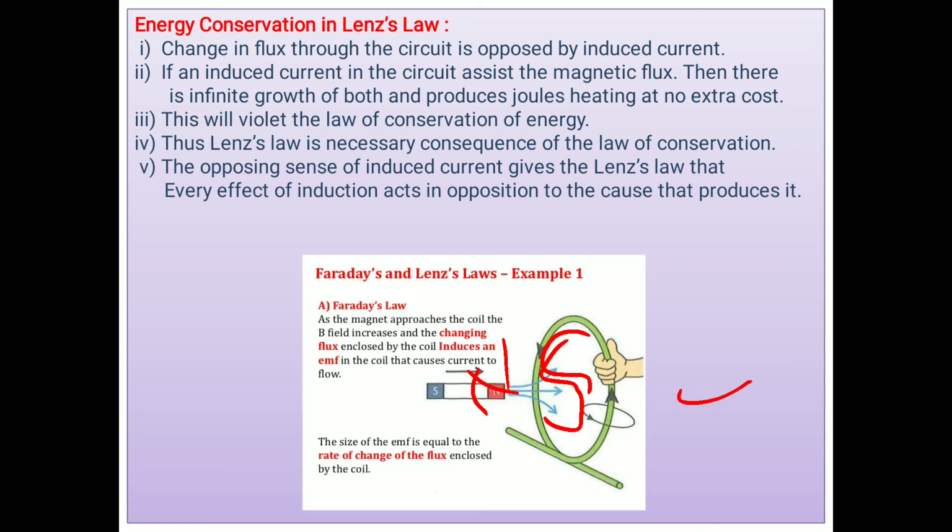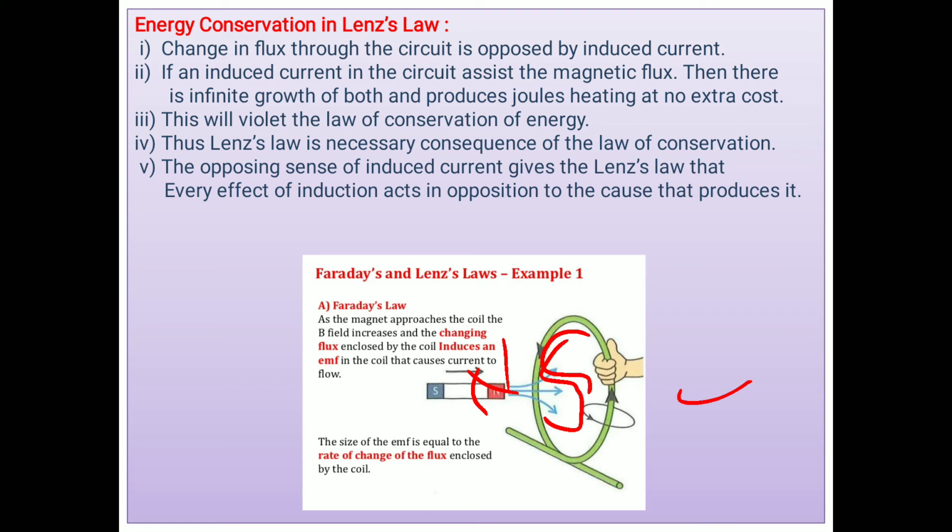And as current is induced here, then what happens? Here the S pole is created, it attracts more and more, means more current is set up. And as more current is set up, more heat is produced. Means no extra cost, or without moving it, we get heat energy.